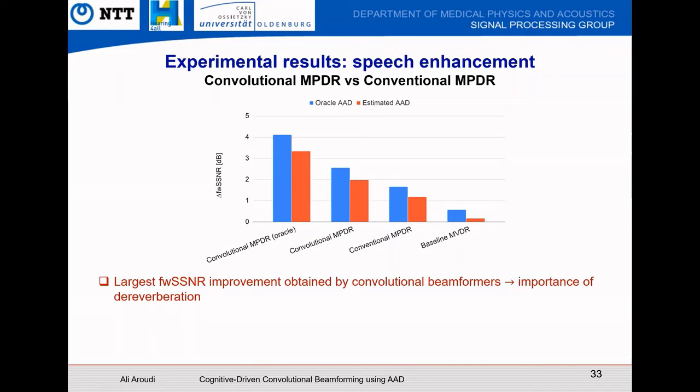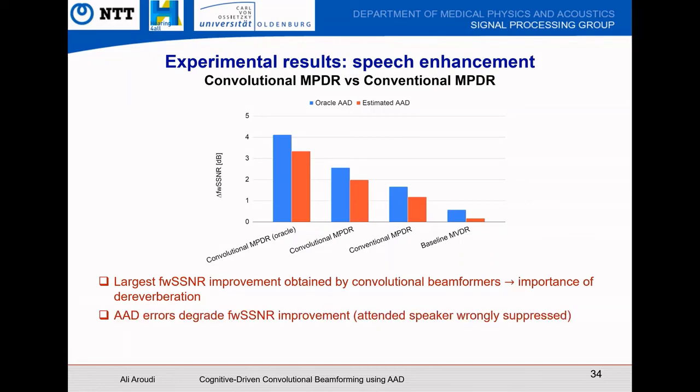We see the convolutional beamformer yields the largest improvement for both Oracle and estimated masks, as well as for both Oracle and estimated AD compared to the conventional and baseline beamformers, thanks to the joint dereverberation and beamforming of the convolutional beamformer. Also, comparing blue and red bars shows that AD errors degrade improvement for all beamformers because the targeted speaker is wrongly identified and therefore suppressed.